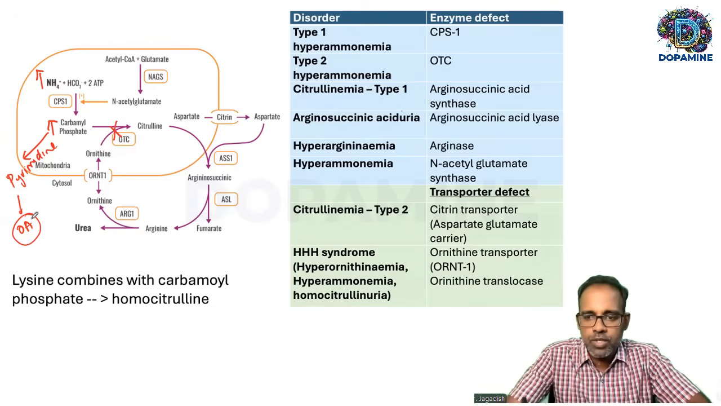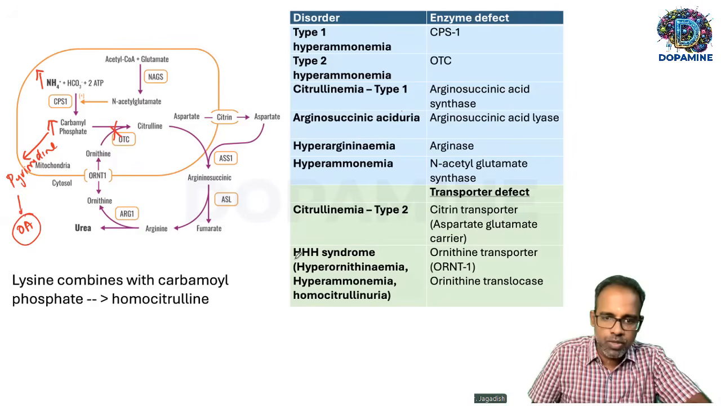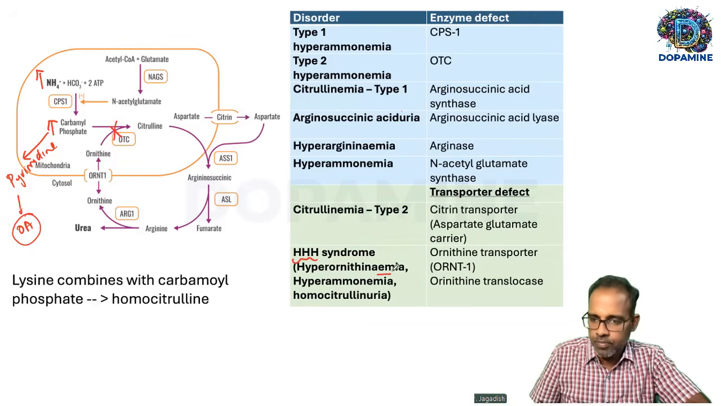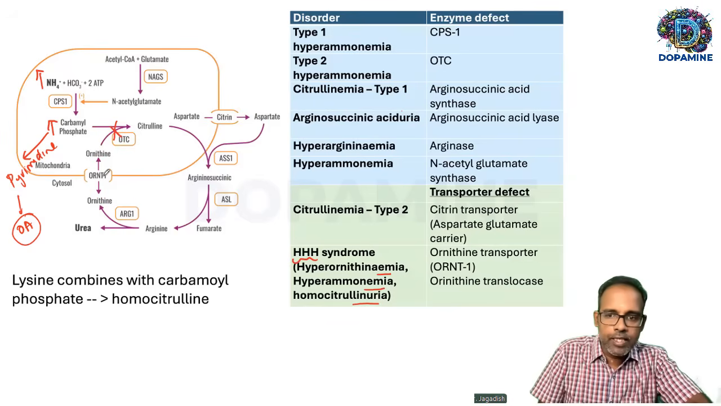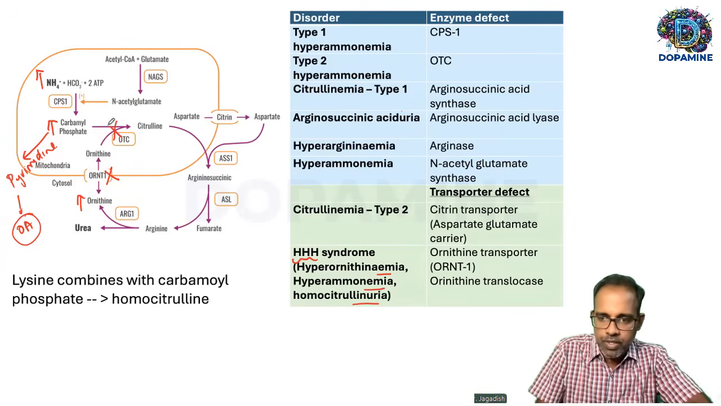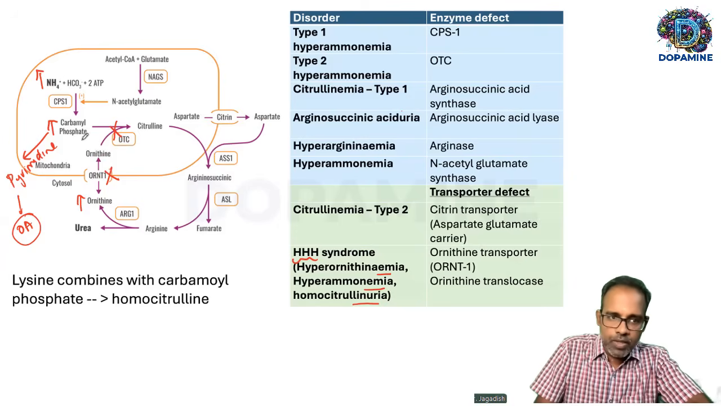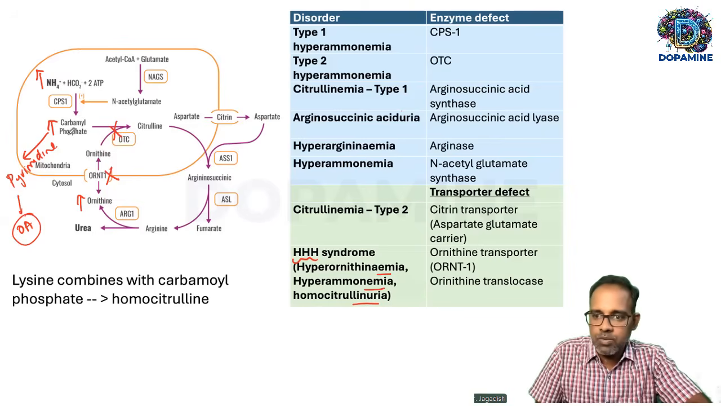One more important disorder that you should remember is triple H syndrome, which is hyperornithinemia, hyperammonemia, and homocystinuria. This is caused due to a transporter defect called ORNT1, ornithine transporter 1. If this transporter is defective, ornithine will accumulate. Carbamyl phosphate also will accumulate because ornithine has to combine with carbamyl phosphate. So hyperornithinemia will be there. Ammonia will accumulate, so hyperammonemia will be there. And this carbamyl phosphate will react with lysine, one of the amino acids, to form homocitrulline, so homocitrulline levels also will be elevated. So this is called triple H syndrome.